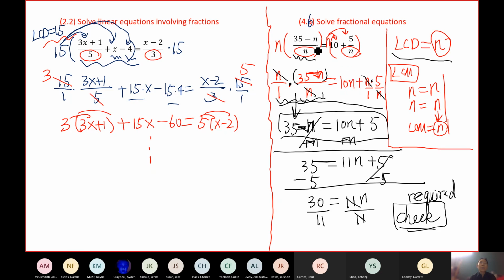The new thing compared to the problems we did before is that the denominators may contain variables, but the way to solve it is exactly the same. Find the LCD and multiply both sides by the LCD to get rid of the denominators, and then combine like terms to solve. Okay, any questions?